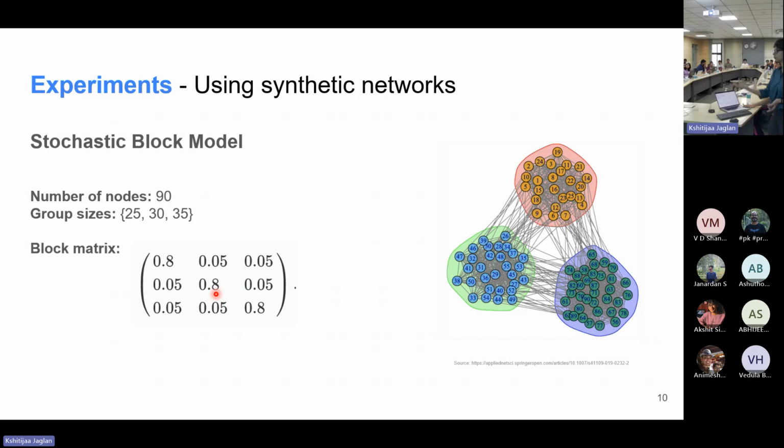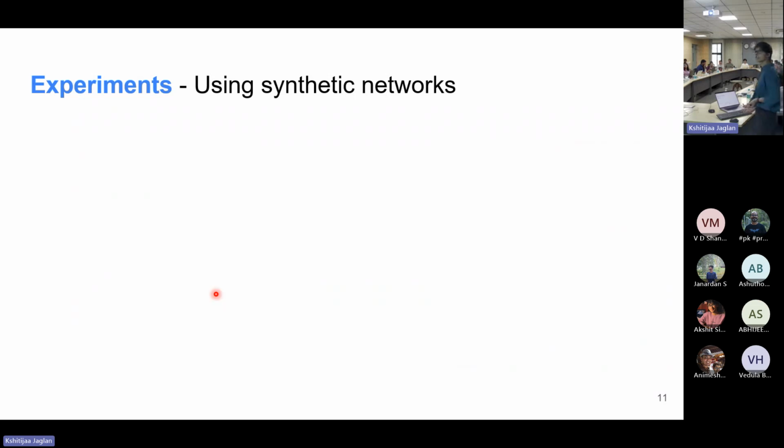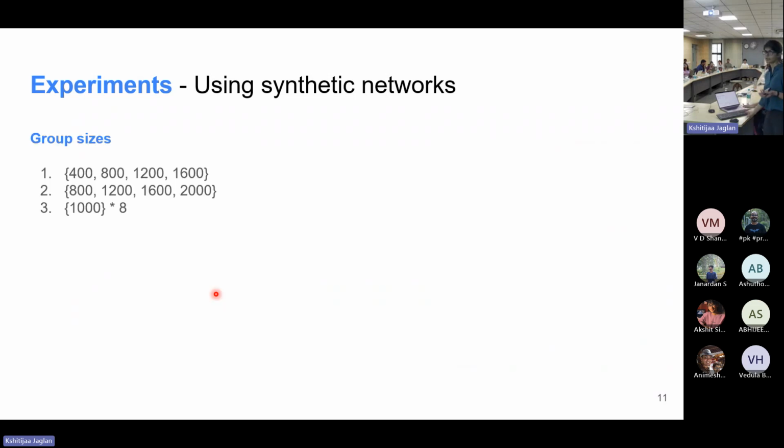Now I will move on to the configurations that we tried, because essentially we wanted to test the limits of the sampling scheme, in what cases it works and in what cases it doesn't. So moving on to the configurations that we tried, first is the group size itself. For group sizes, we wanted to see if there's any effect of group sizes being different versus all the groups being the same size.